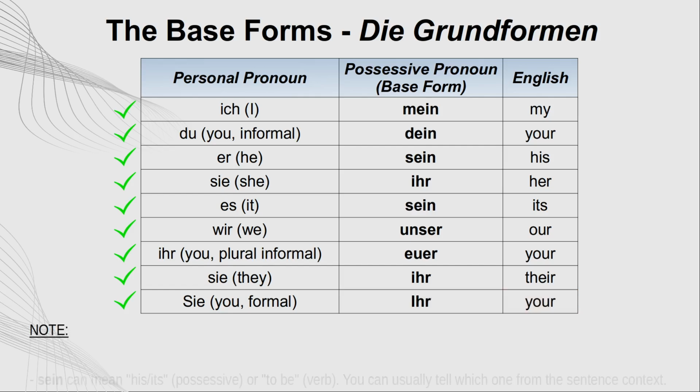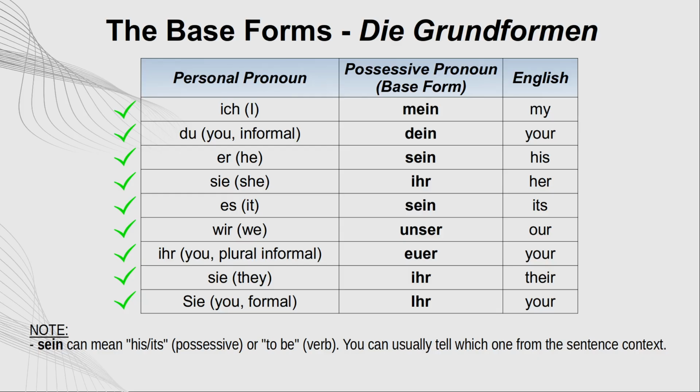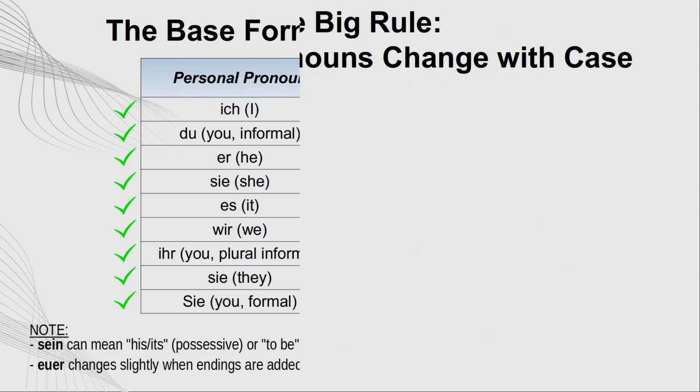Notice, sein can mean his, its, possessive, or to be, verb. You can usually tell which one from the sentence context. Euer changes slightly when endings are added. Eure Katze, euren Hund.